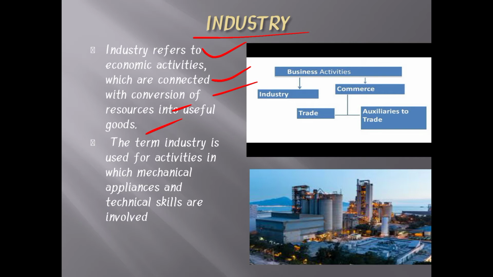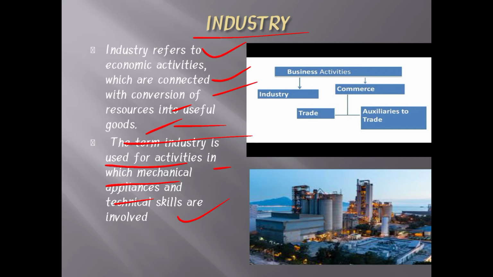It means industries collect the raw material from nature, and then they produce the finished goods or end products. The term industry is used for activities in which mechanical applications and technical skill are involved.